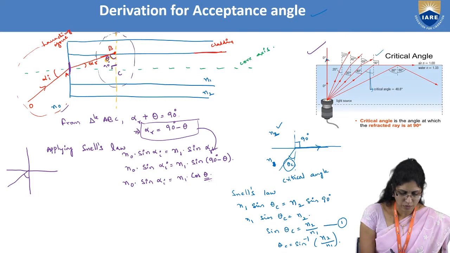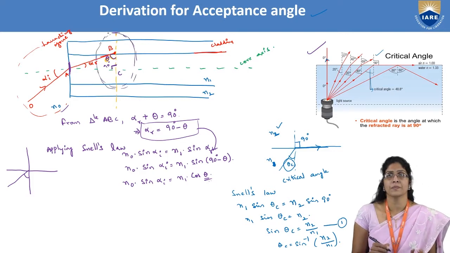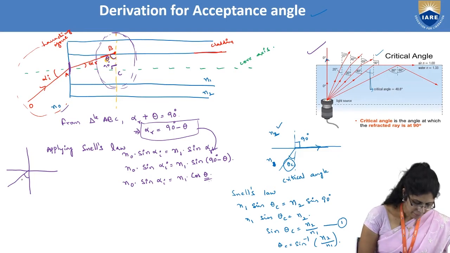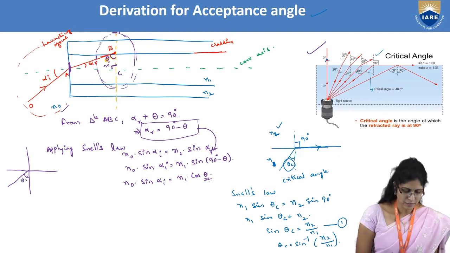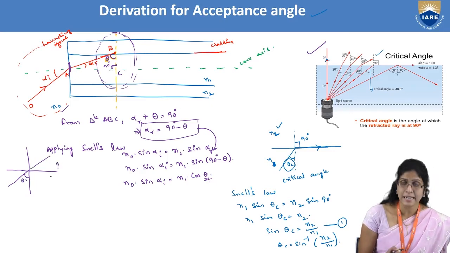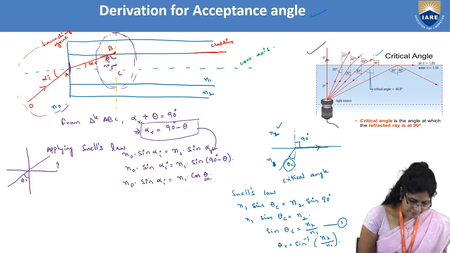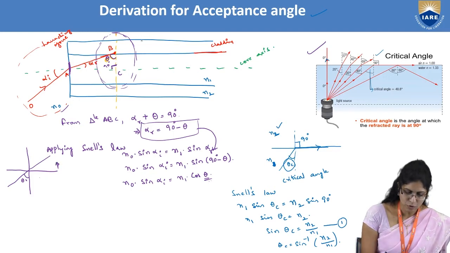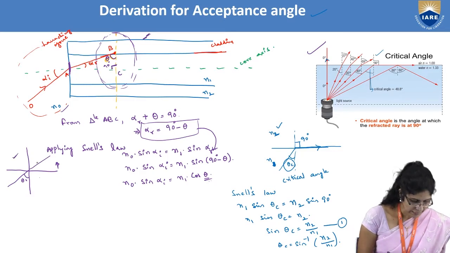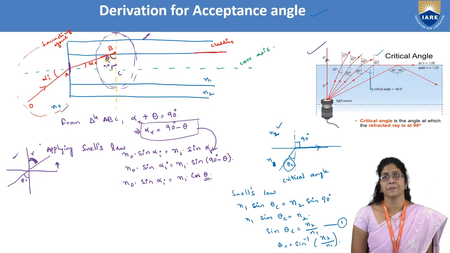This ray AB, if it is making some angle theta 1, has refracted. This is the cladding area, so it will refract into the cladding, making some angle, which is the refracted angle.